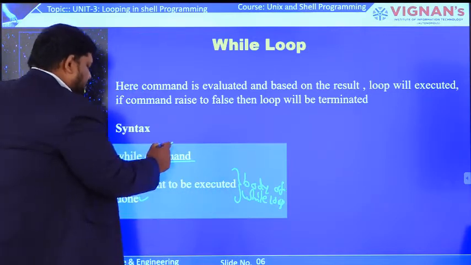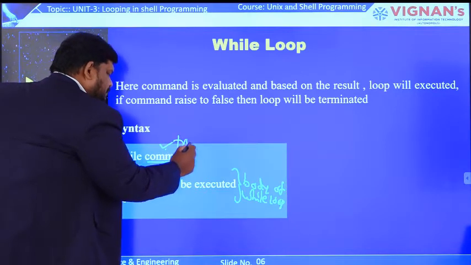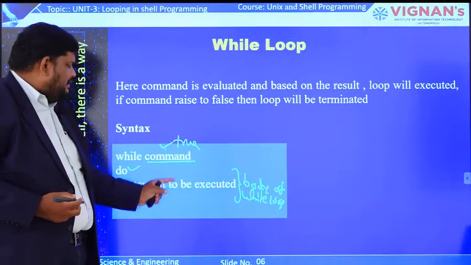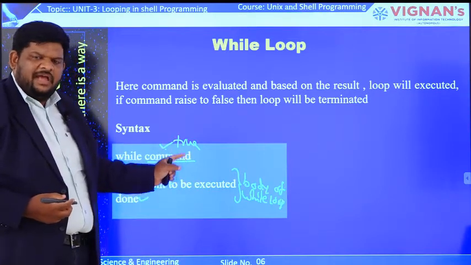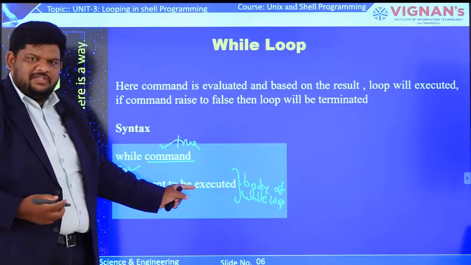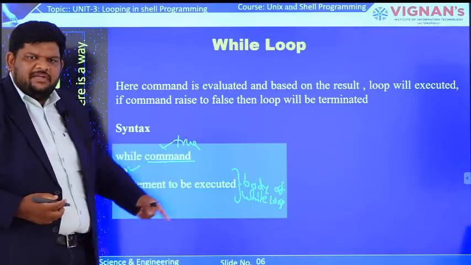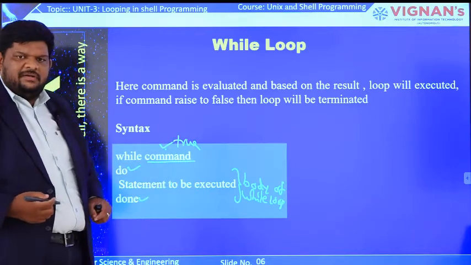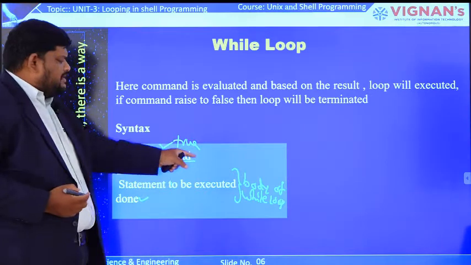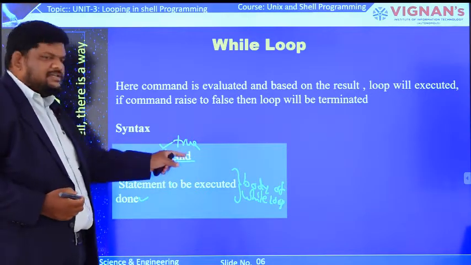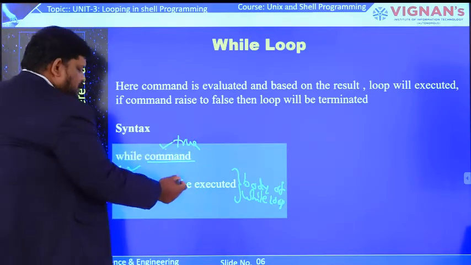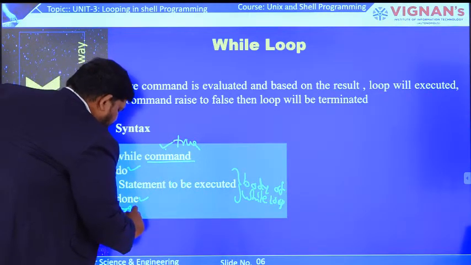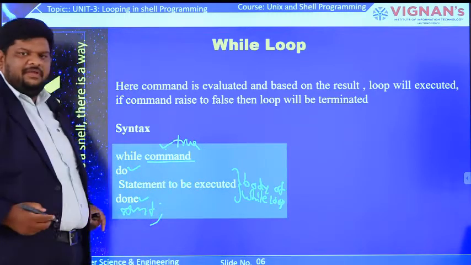In while loop, if the test evaluation result is true, then the body of the while loop will be executed. Then the test evaluation result is evaluated again, and if it is true, the body of the loop is executed again. This process happens repeatedly. The execution of the body of the loop terminates only when the evaluation result becomes false. If the test evaluation result is false, then the execution of the body of the while loop will be terminated, and the statement which is present after the while loop will be executed.